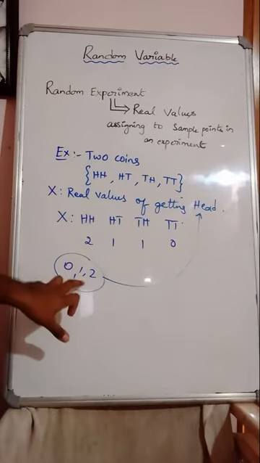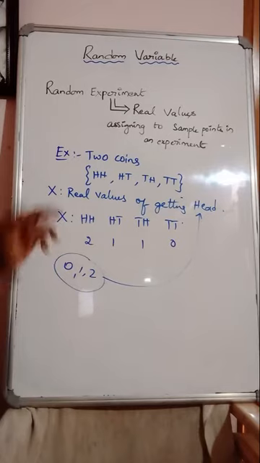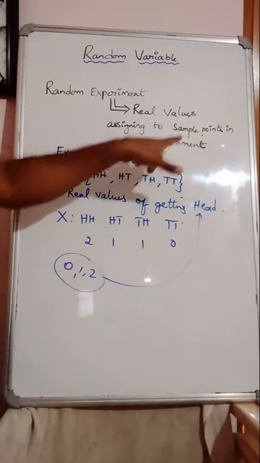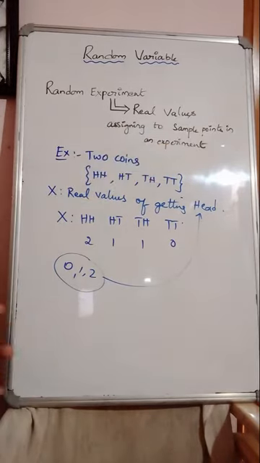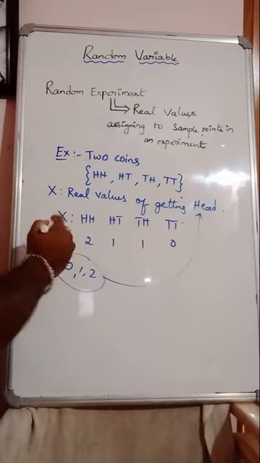Clear? Such kind of real values which are being assigned to the sample points in an experiment, we call it a random variable. Guys, are you clear? So some real values which are being assigned, that we can say is a random variable.